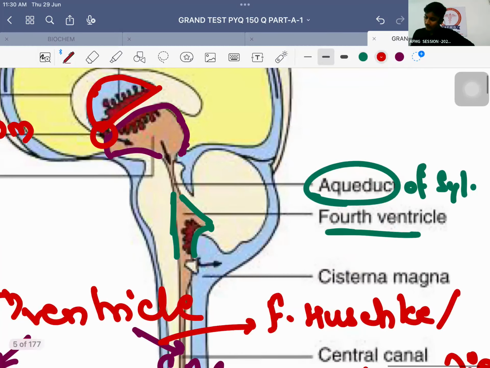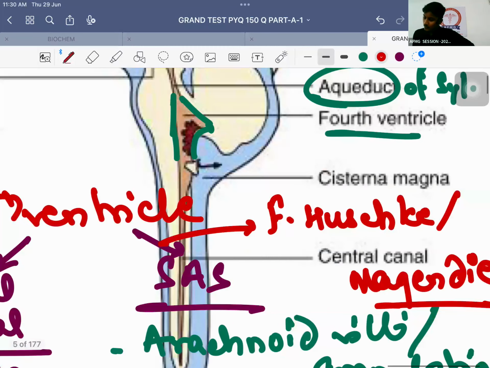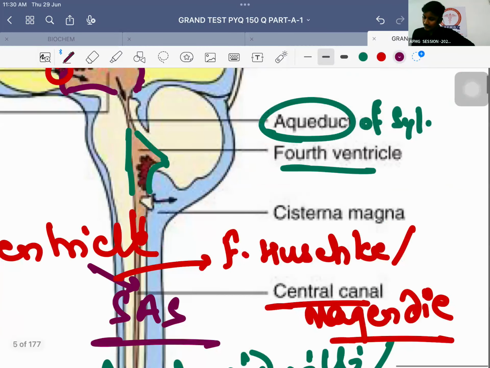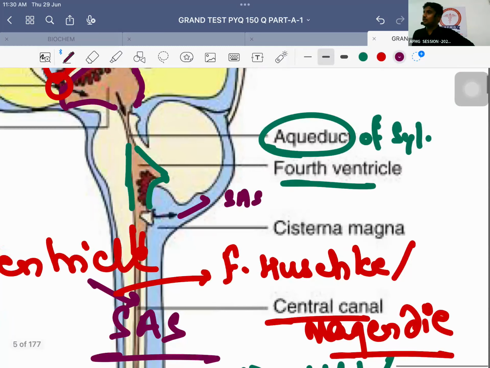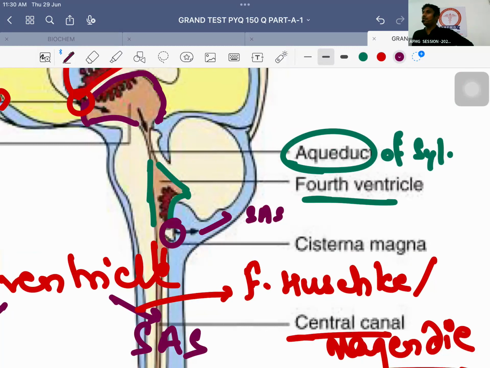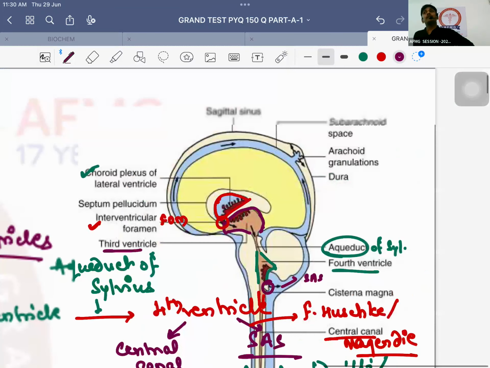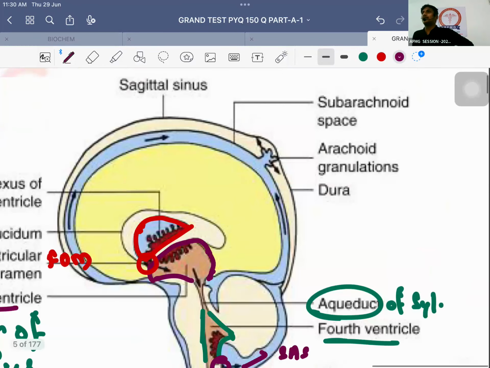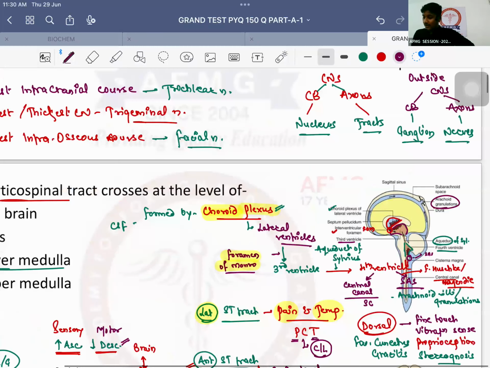ठीक है, नाउ फ्रॉम फोर्थ वेंट्रिकल 1/3 is going down into the central canal and 2/3 is going into the subarachnoid space. ये ब्लू वाली जो दिख रही है, इट इज व्हाट इज योर subarachnoid space. ठीक है, and it is going via this foramen of Hashke and foramen of Magendie. No issues with this anybody? That's it. और ये arachnoid granulation जो absorb कर लेंगे उसको वापस in the subarachnoid space. ठीक है, so that's it. ठीक है, so these are the bare minimum things जो मैं तुम्हें already discuss कर रहा हूँ.